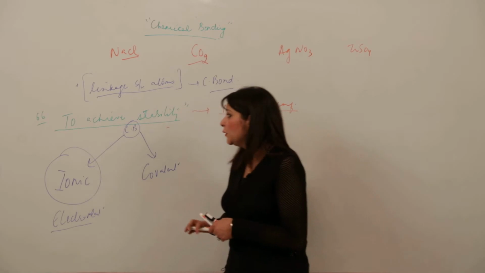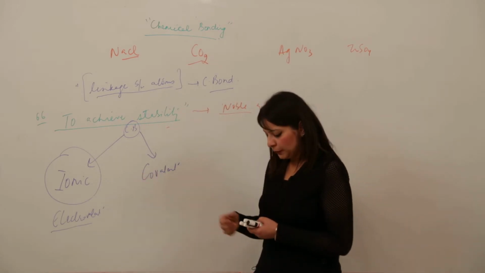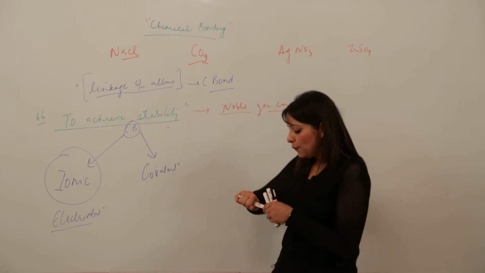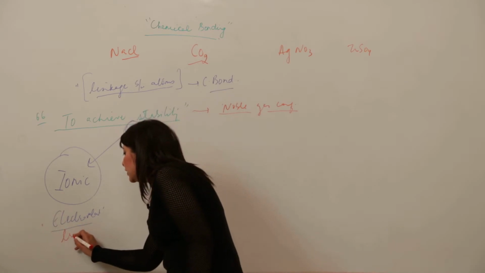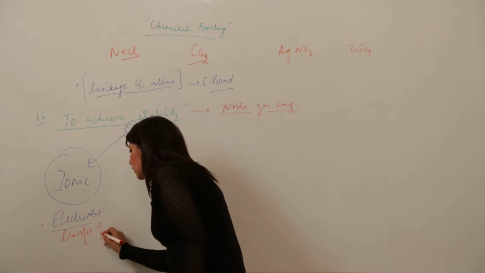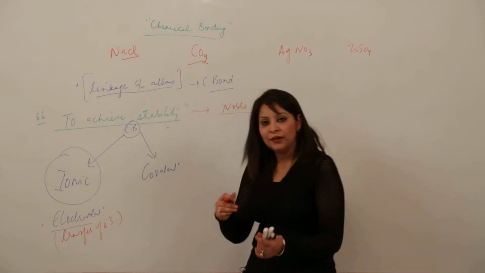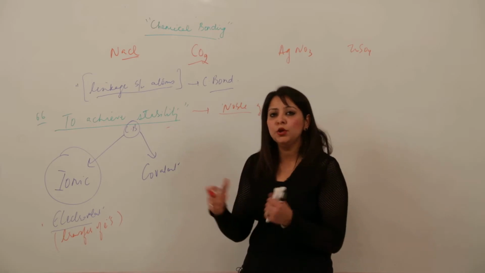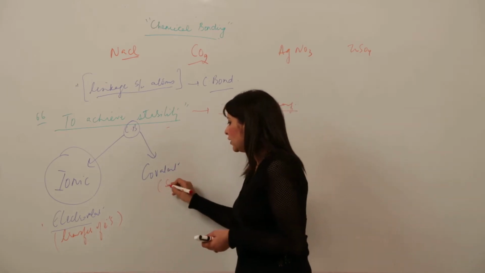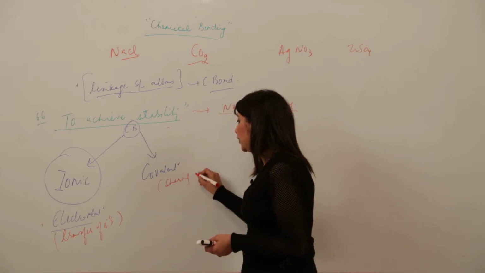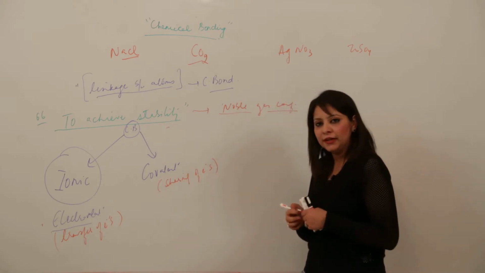So to achieve stability, to achieve noble gas configuration, two kinds of bond are possible, ionic and covalent. What will happen in the ionic bond? Ionic bond just involves the transfer of electrons, as in the example I illustrated with NaCl. One will be losing, the other will be gaining. Mutual understanding, right? And what will happen in the covalent bond? It occurs due to sharing of electrons.